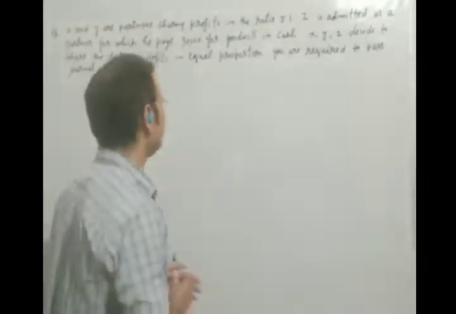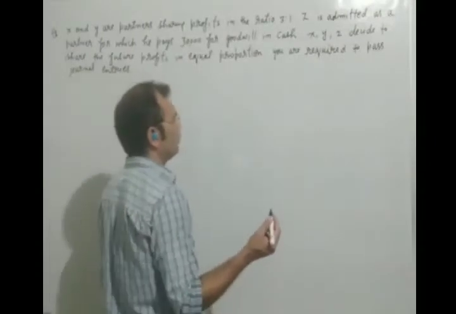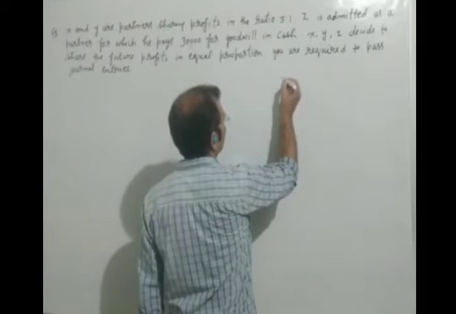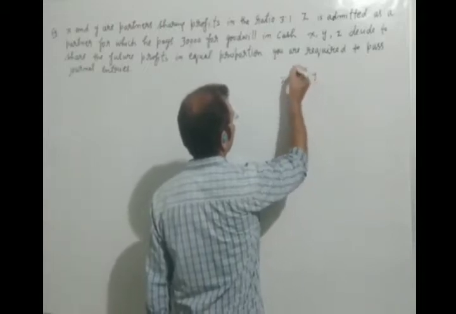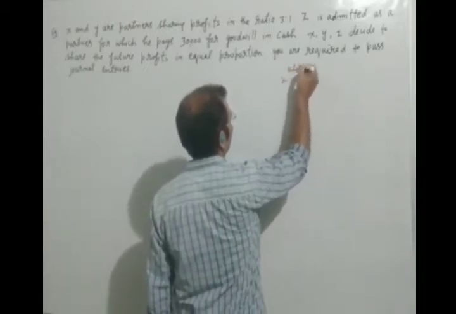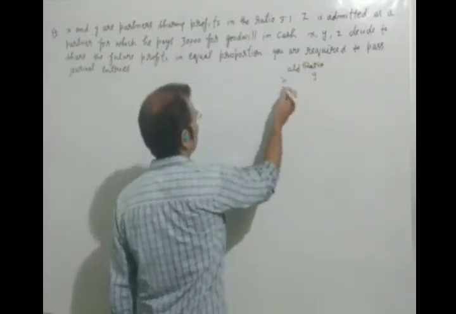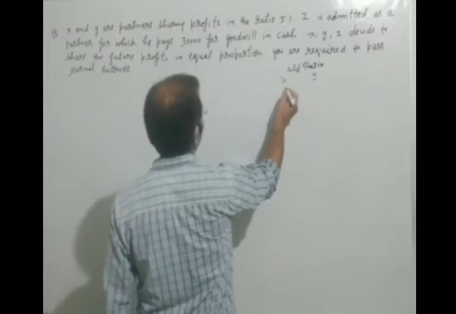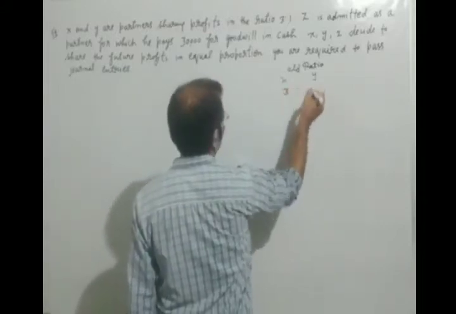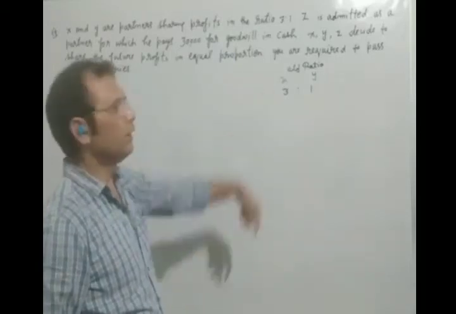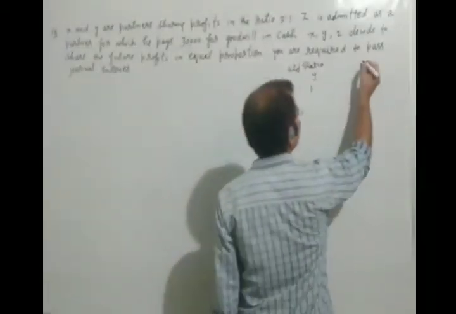Let's see. As you know, first of all, we will write the old ratio, which is given in the question, 3:1. This ratio is for X and Y. And what is the new ratio?